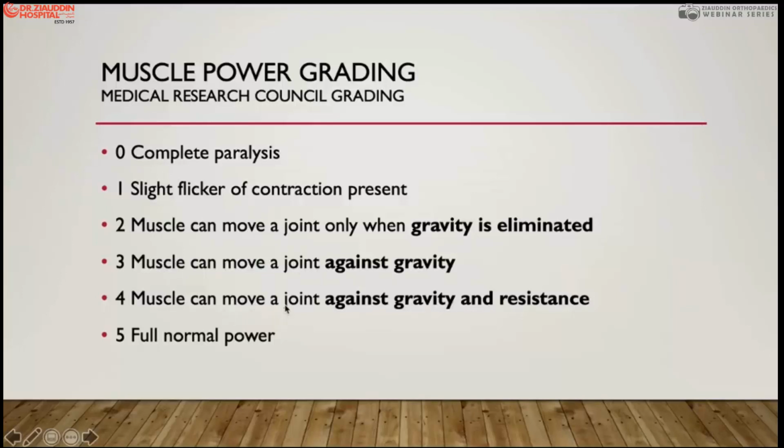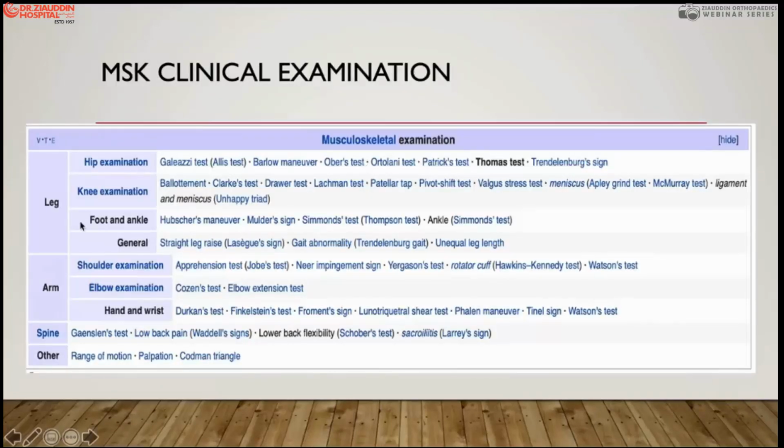Grade 4 is when he can move the joint against gravity and against resistance. So here is the addition of resistance. You just hold the leg and ask the patient to lift the leg and move the knee joint. If he can do it against gravity, then it is 3. But if he can do it against gravity and resistance, then it is power 4. If he has normal power, absolutely without any weakness, we call it grade 5 power. So these are the very detailed clinical examinations of the musculoskeletal system.